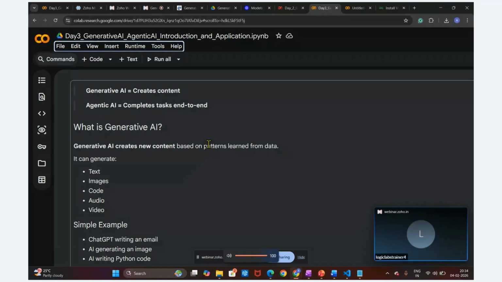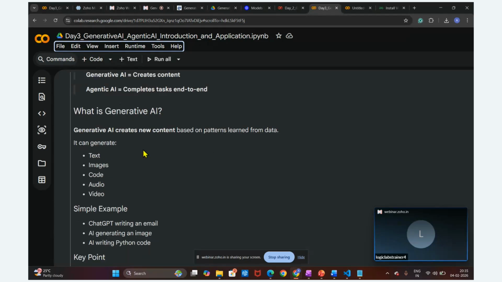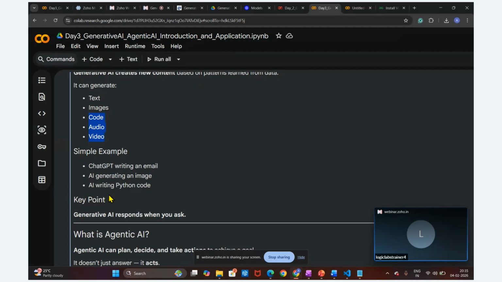Thanks for confirmation. So yesterday we saw what is generative AI. Generative AI is nothing but generating something new: new data, new patterns, based upon learning from different data. We are going to generate new content, and that new content can be text, image, code, audio, video. Let's suppose we are utilizing ChatGPT. All of you are utilizing ChatGPT for writing email, generating text, correcting spelling. So we are using it for different use cases.